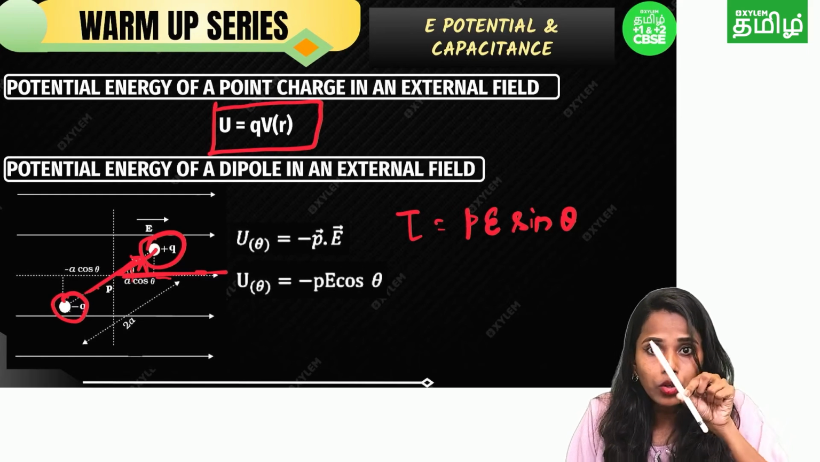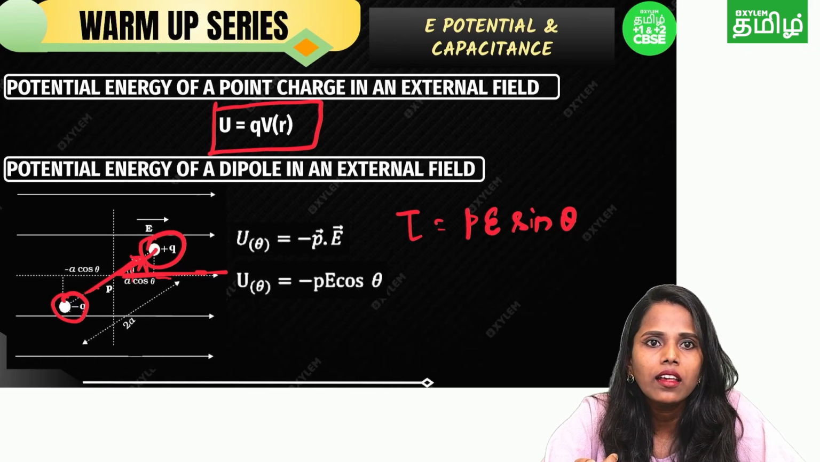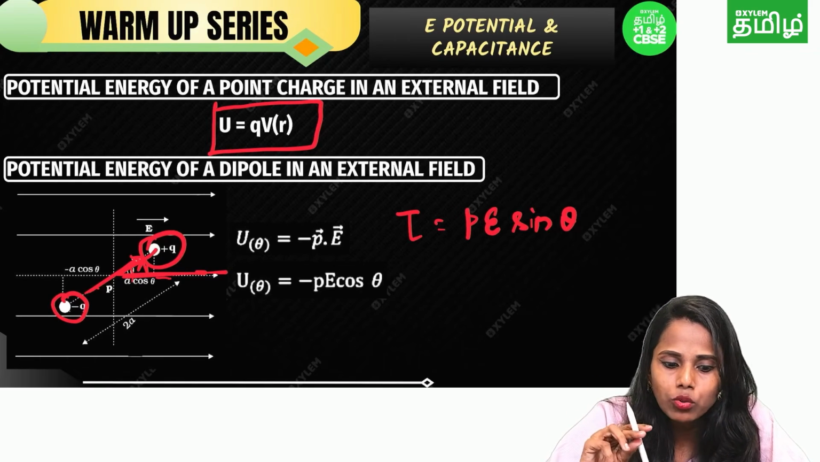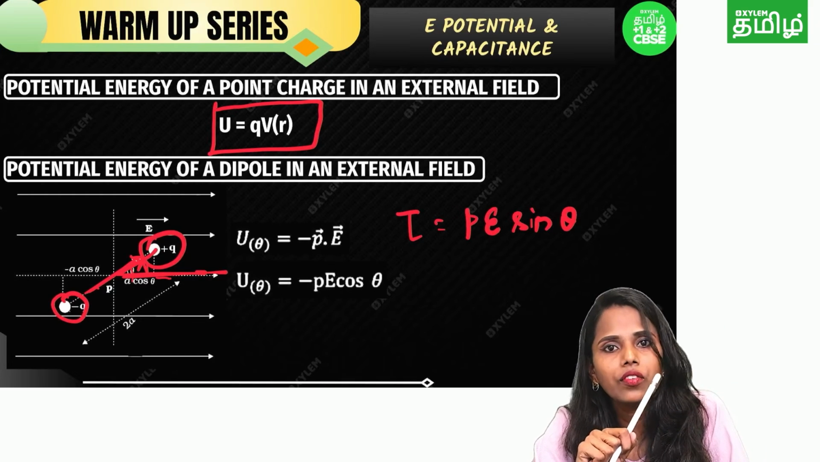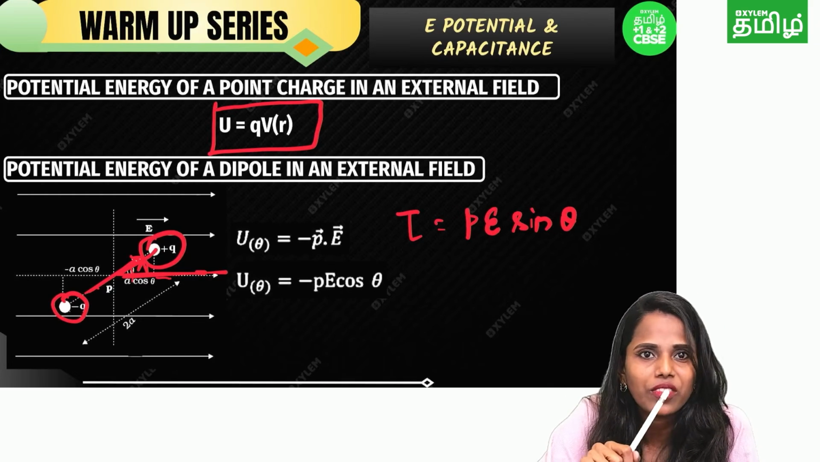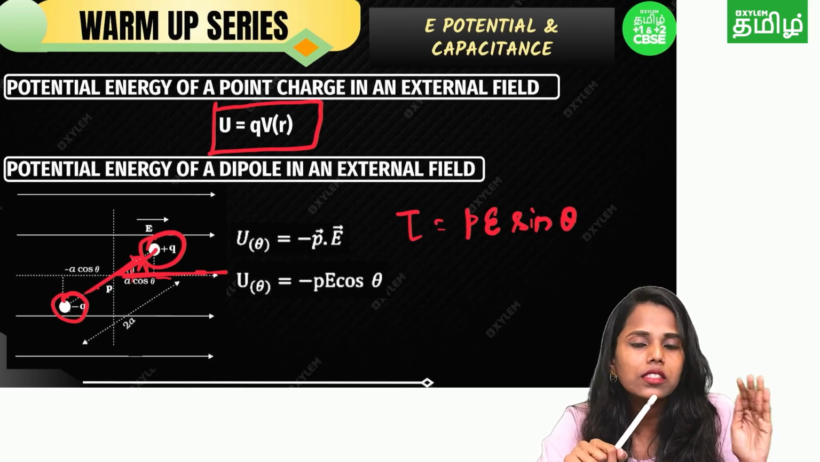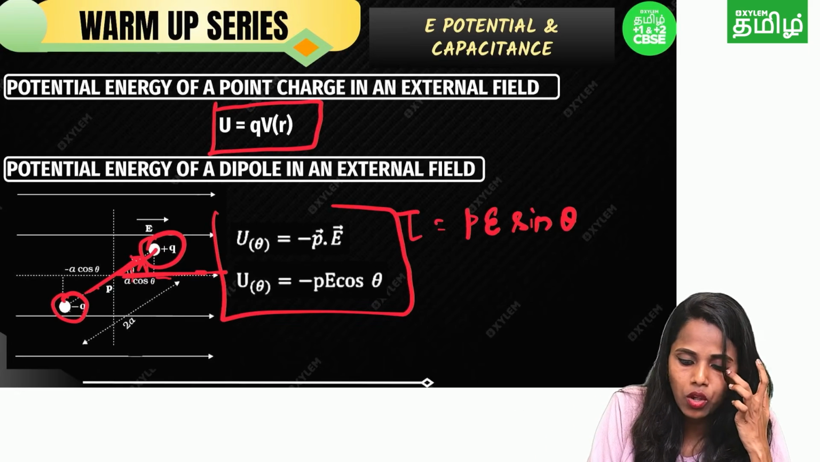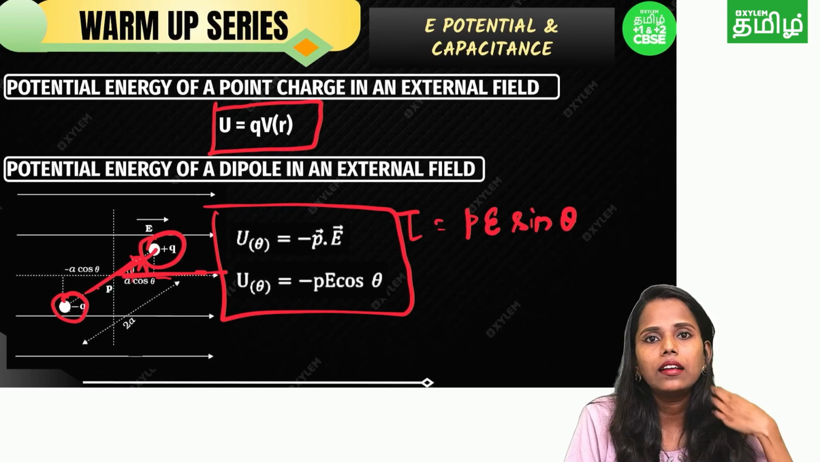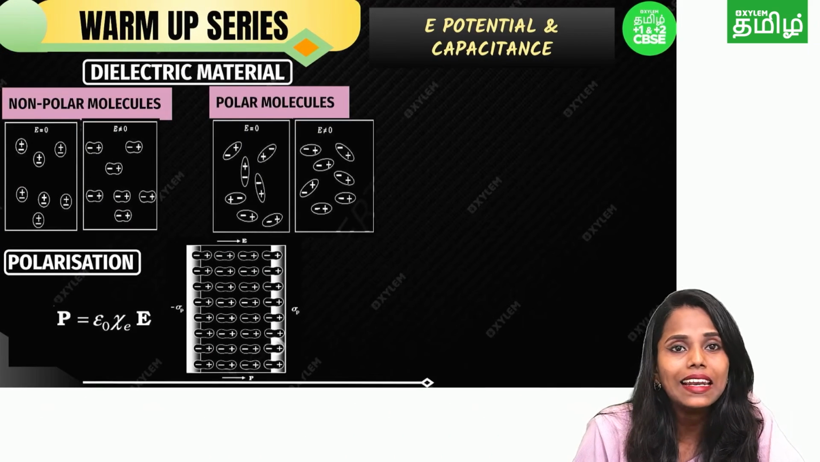In order to rotate, listen carefully, I have to do some work again. Got my point? I have to do some work, but this time this work is against the electric field, against the torque also. Anyway, I have done my work, right? So this work is just stored as potential energy. That's why we have this formula, U is equal to minus PE cos theta. Is this clear? I hope it's clear.